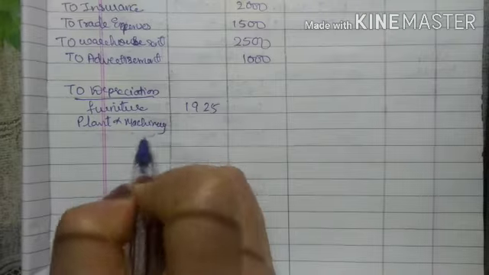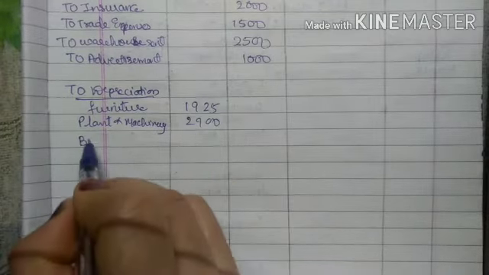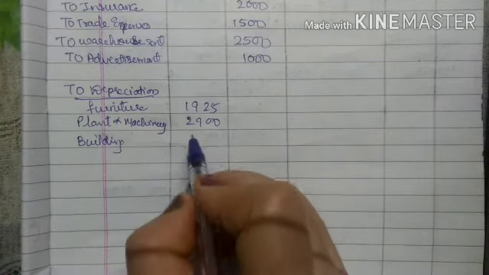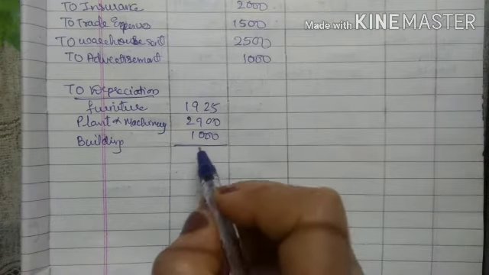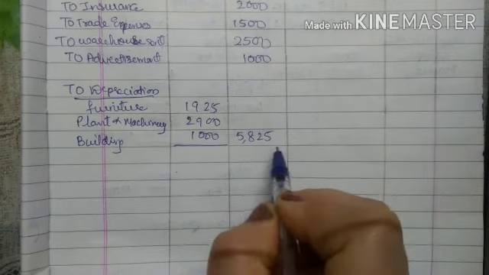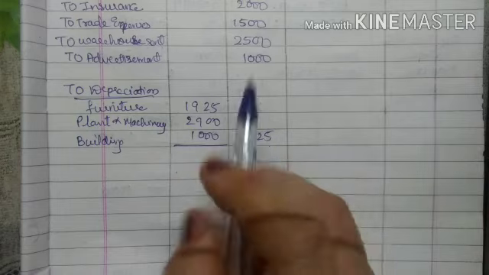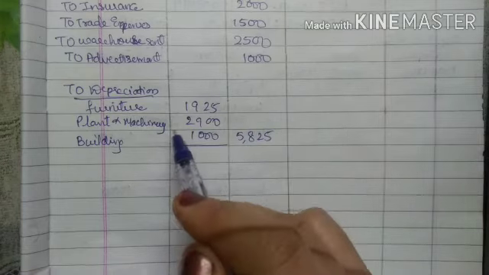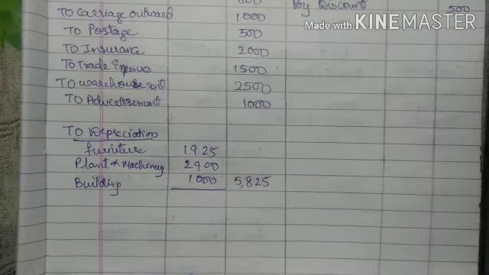On plant and machinery, it was 2,900. Building. On building, it was 1,000. So when I total all these three amounts, the outer column I will write 5,825. Okay. So depreciation, two effects. One effect, deduct from the asset in balance sheet. Second, P&L account debit side. Okay.